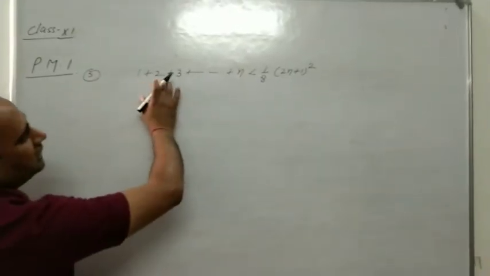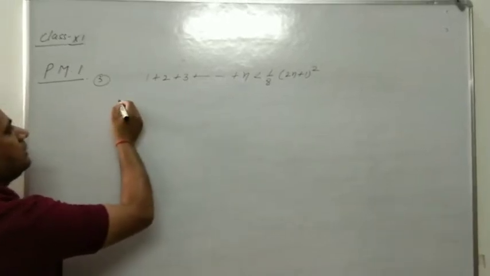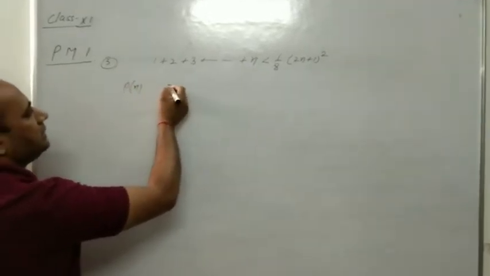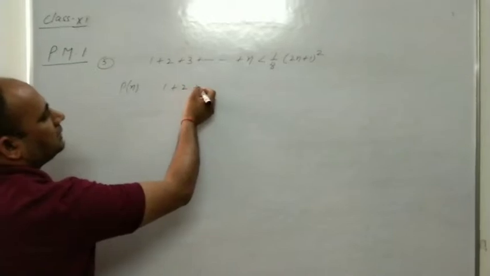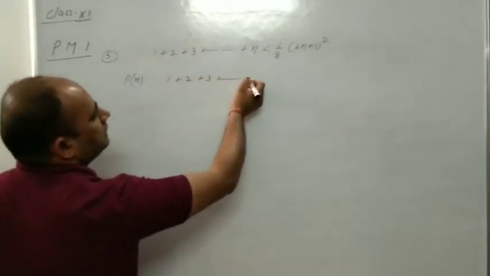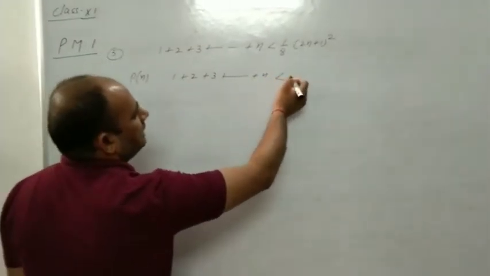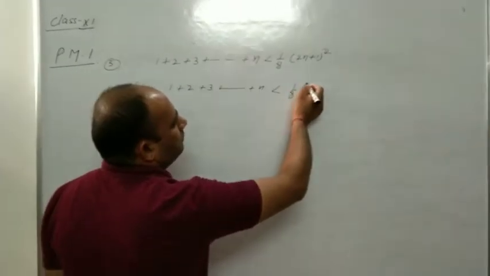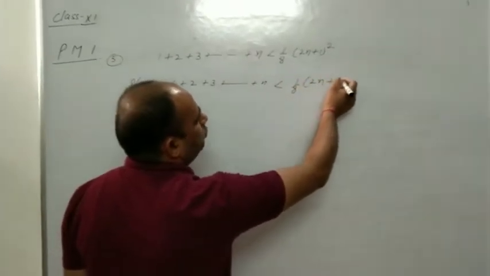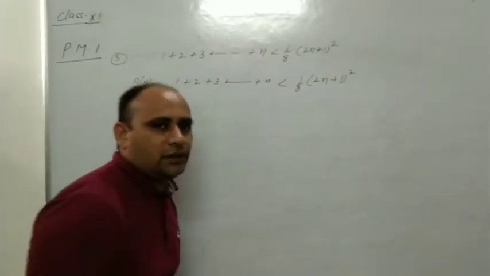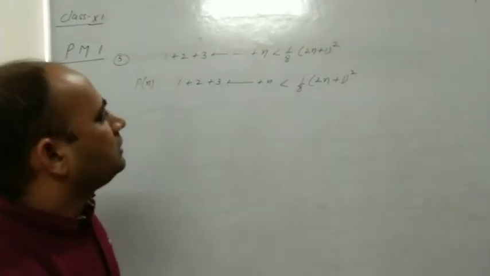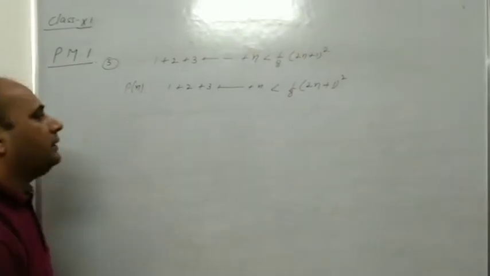Now 1 plus 2 plus 3. Our given conjecture is P(n): 1 plus 2 plus 3 plus up to n is less than 1 by 8 times (2n plus 1) whole square. So we will prove it by using PMI.